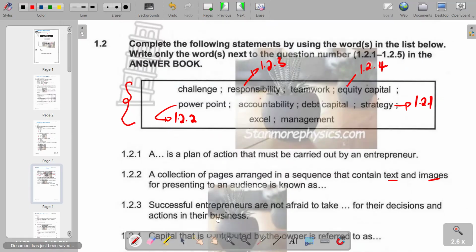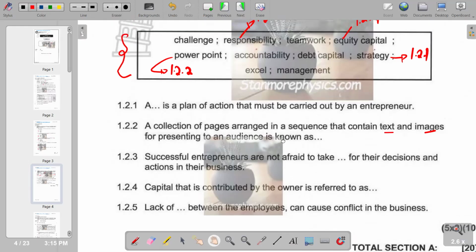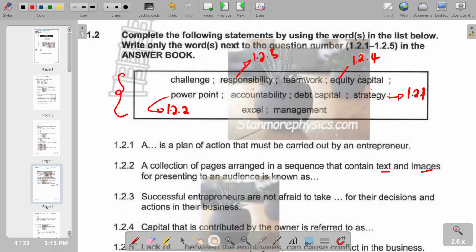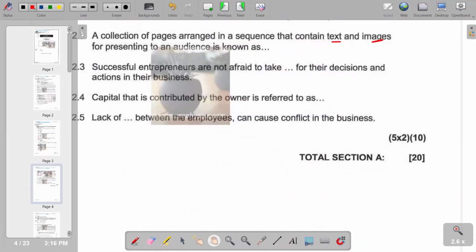Moving on to the next part: lack of trust between the employees can cause conflict in the business. So this is lack of, according to the responses given, teamwork, or lack of teamwork, is the most appropriate. So this is 1.2.5. This is what we have in section A, and we take note that section A has a total of 20 marks.